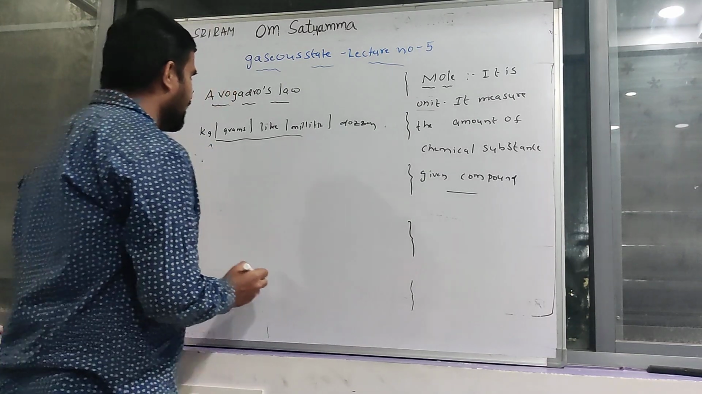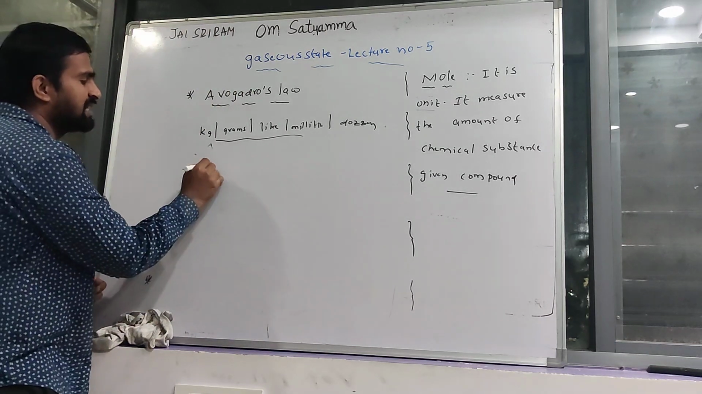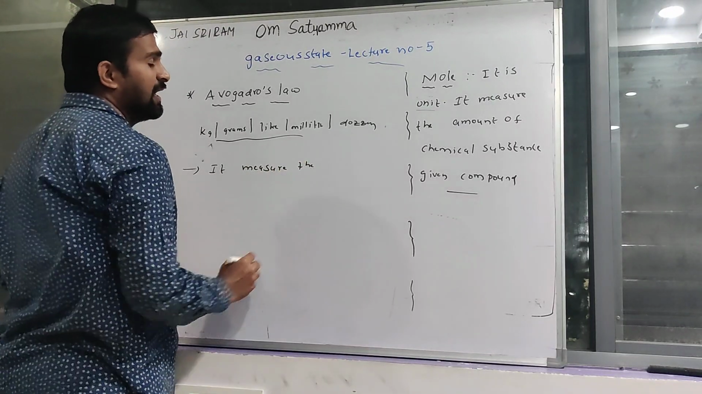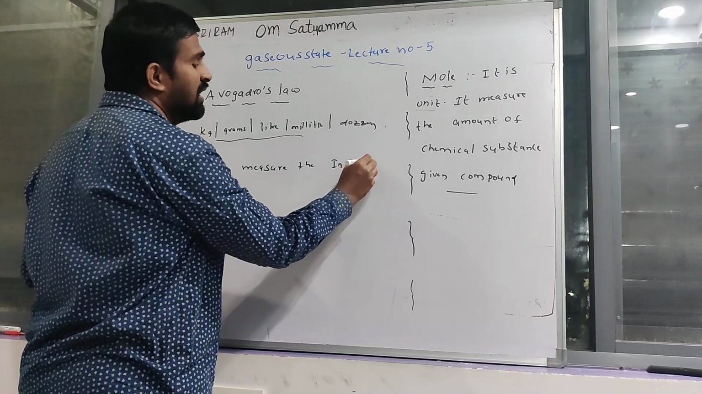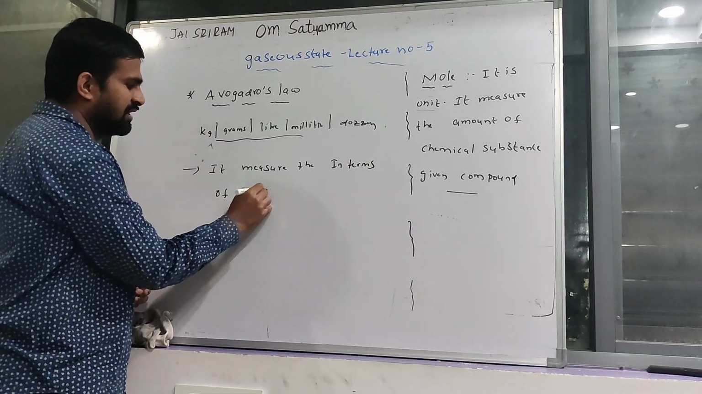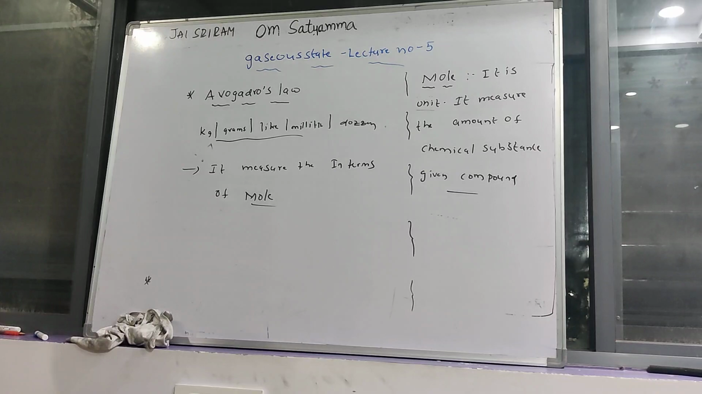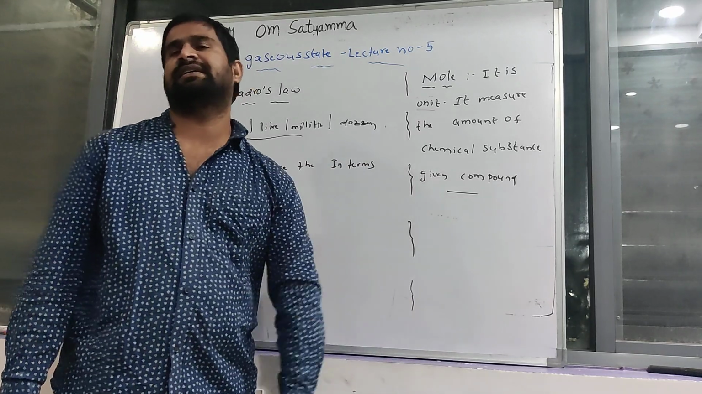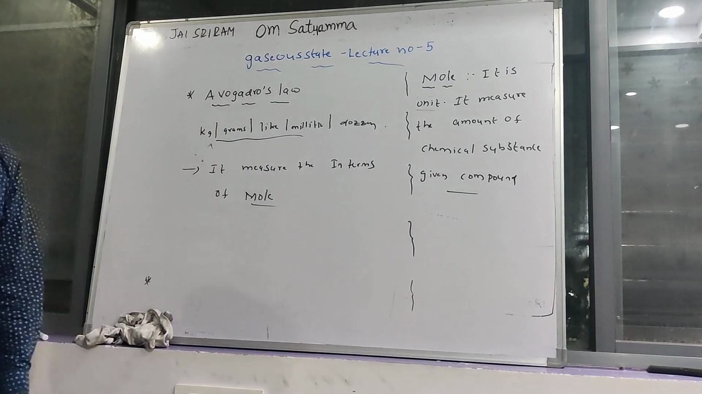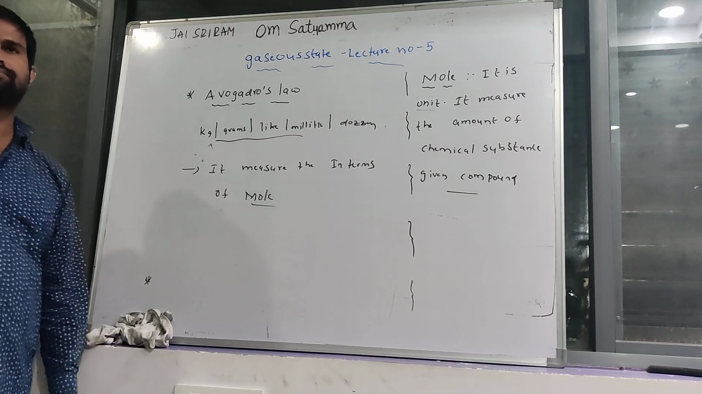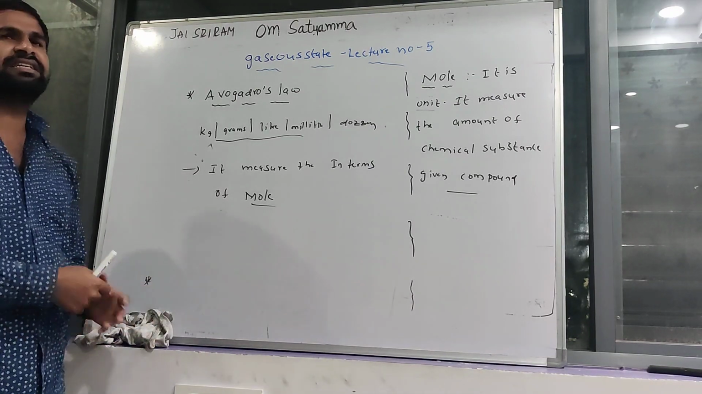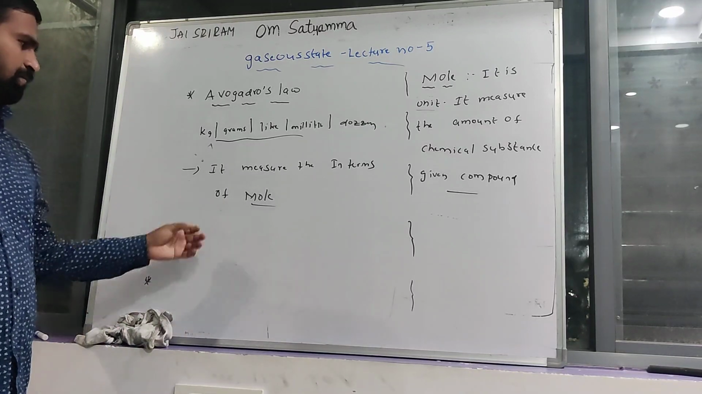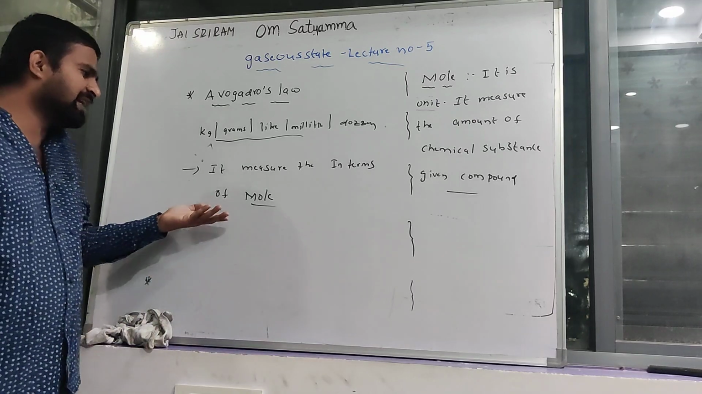Also, you can take any chemical substance. It is measured in terms of mole. Finally, mole is a unit. It measures the amount of any chemical substance in a given compound. How much amount of chemical substance is present in the given compound? It is expressed in terms of mole.